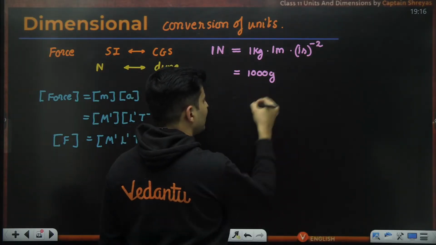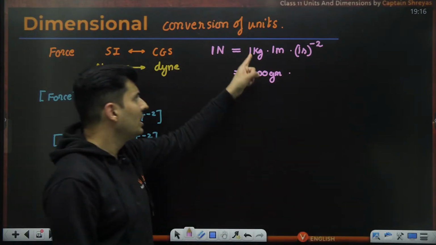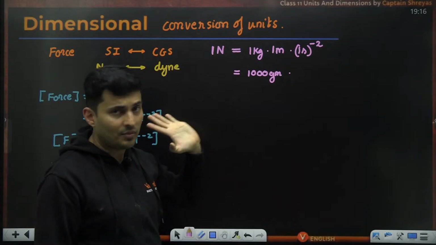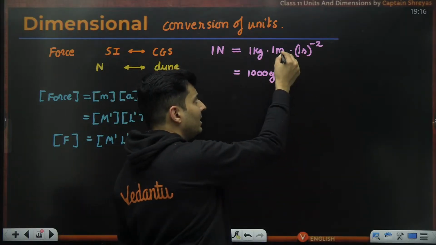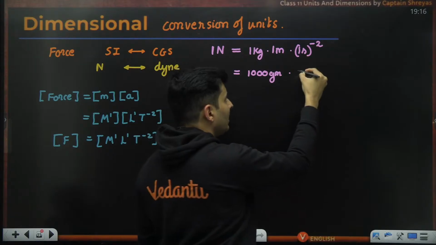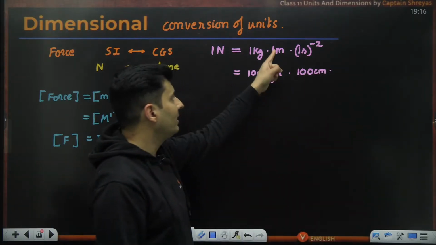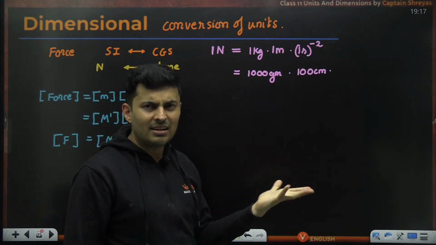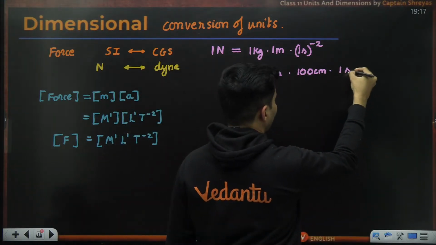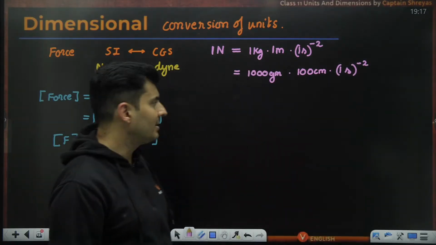So instead of 1 kg, put 1000 grams. I have converted kg into grams. A meter in SI is, in CGS, centimeter. So a meter is 100 centimeters. I've converted that also. But for seconds, I don't have to do anything, so just leave it as it is: 1 second whole raised to minus 2.